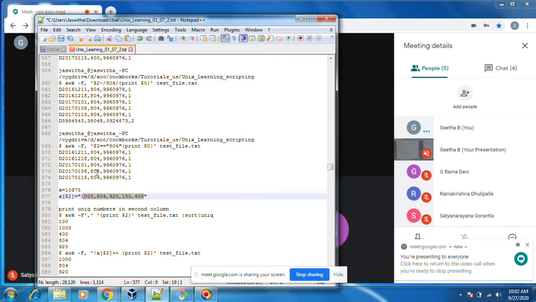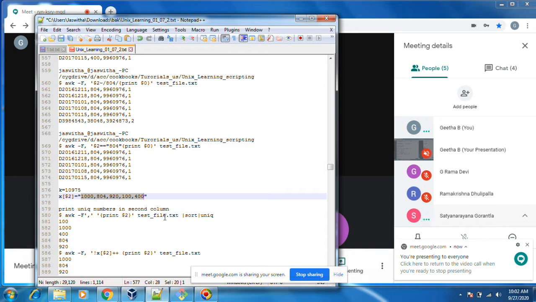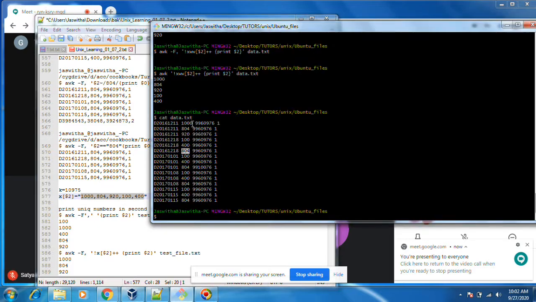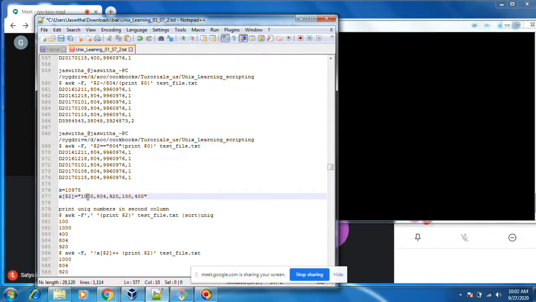It will check all the values and then get only unique records. The output will be 1000, 804, 920, 100, 400. All the other duplicates, whenever 1000 came again, it will not add in the array.